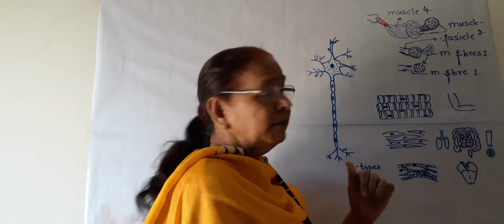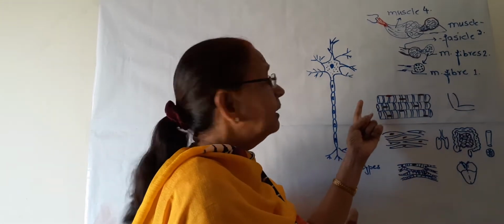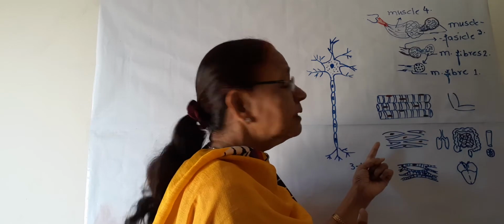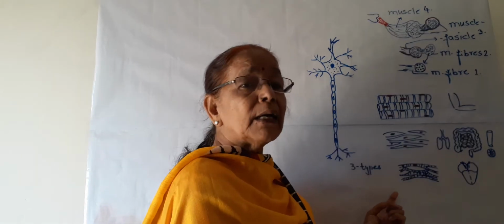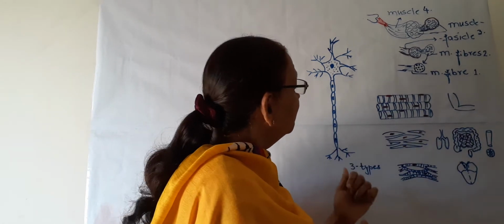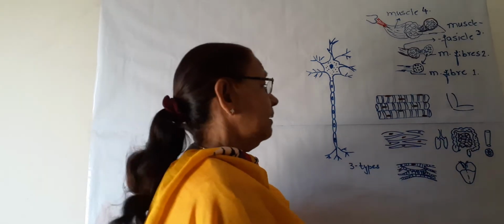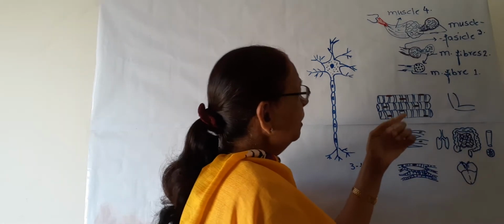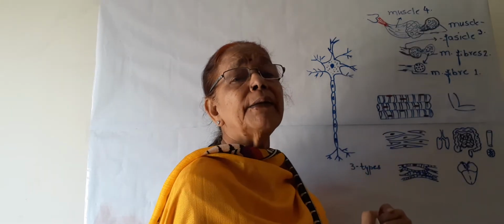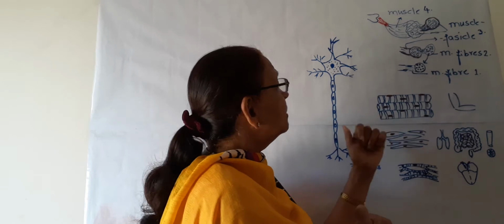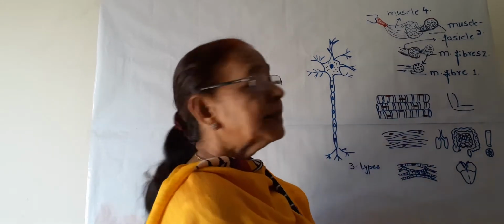Now we have 3 types of muscles in our body. Number 1, the skeletal muscle. Number 2, smooth muscle, and the third is the cardiac muscle. We will take them one by one. The first one is skeletal muscle. Why is it known as skeletal? Because mostly it is joined with the skeleton of the body. So this is the skeletal muscle.